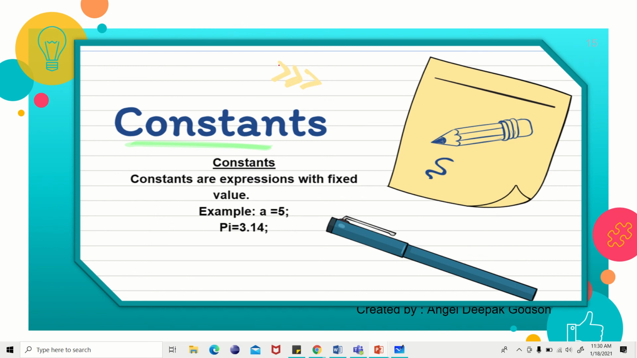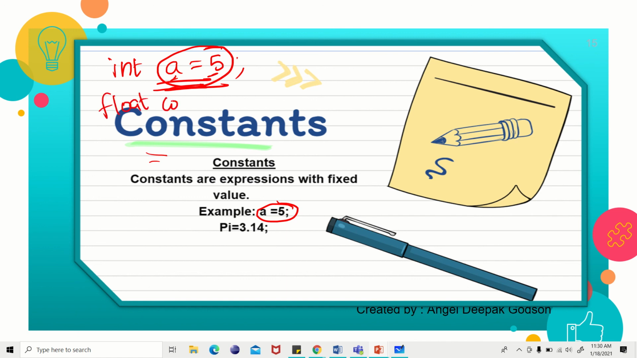Next comes the constant. These constants are fixed values. For example, in a program you write int a is equal to 5. That means throughout the program, the value of a will be 5. You are giving float const pi is equal to 3.14. What is the meaning? Constant means it is the fixed value. Variable means it gets changed.